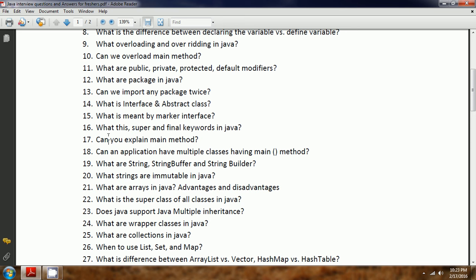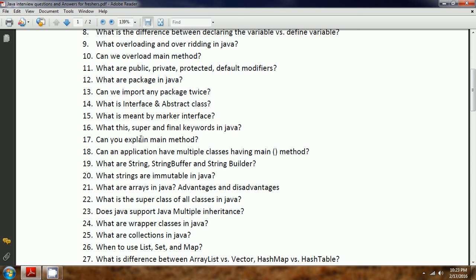Next, most important question: can you explain the main method? This is one of the important questions because if you understand the main method correctly, you have a lot of command over most of the concepts. The first one is public static void main. Public, because this needs to be accessed from anywhere outside in the program.